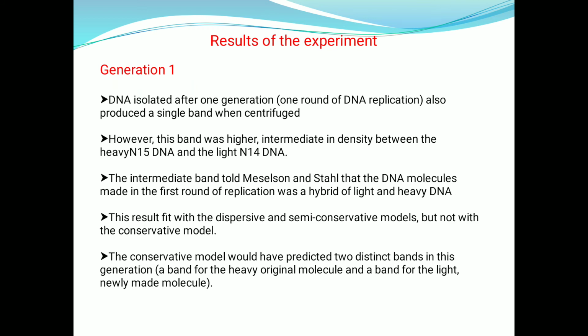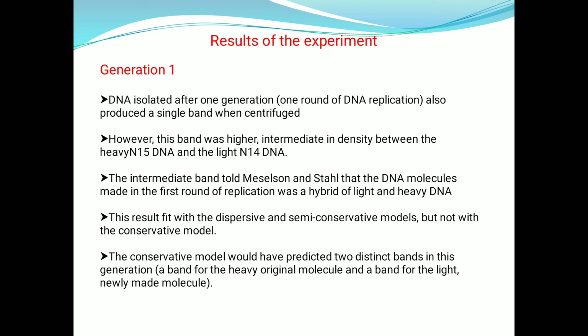And in generation 1, what is happening? The DNA isolated after one generation, that is one round of DNA replication, also produced a single band when centrifuged. However, this band was intermediate in density between the heavy N15 and the light N14. Actually, in generation 0 only N15 was there, and in generation 1 there are N14 and N15, but it formed only a single band in between the lighter and heavier nitrogen. That's why it is called the intermediate band.